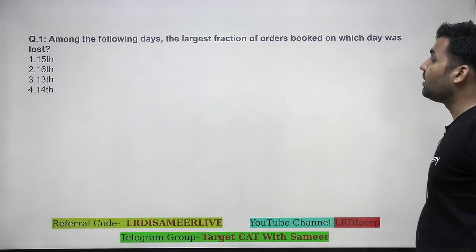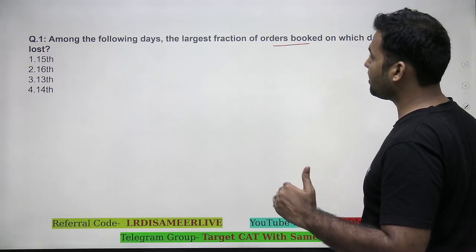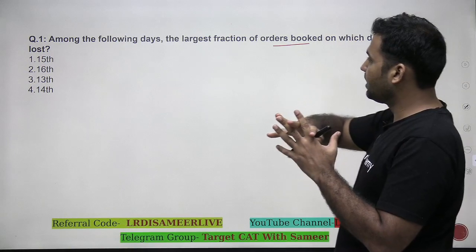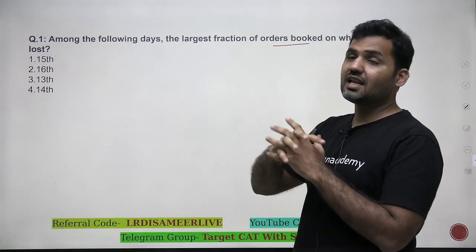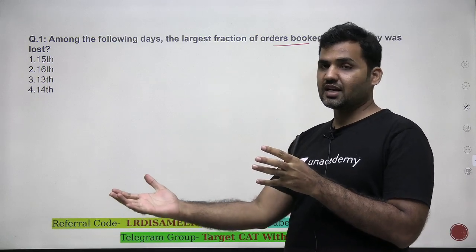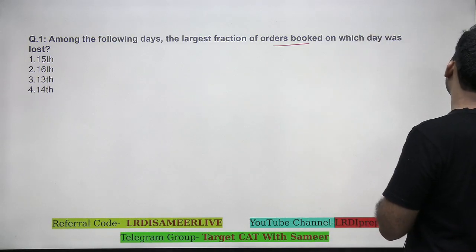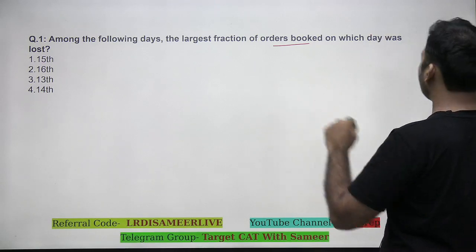Question number 1 says, among the following days, the largest fraction of orders booked on which day was lost? So how many was booked and how many was lost? So where is the largest fraction? Out of all the orders which are booked and the orders which are getting lost, lost as a percentage of booked is largest in which number? 13, 14, 15, 16.